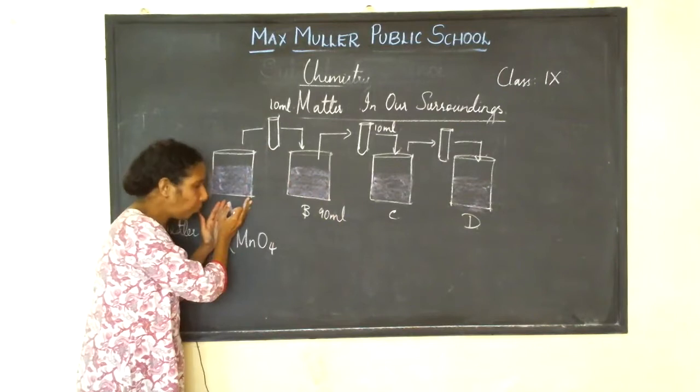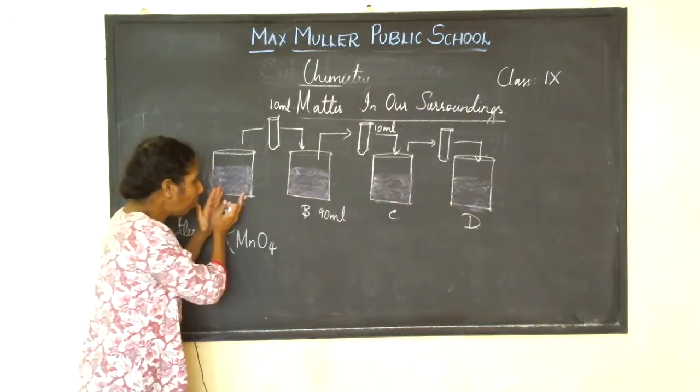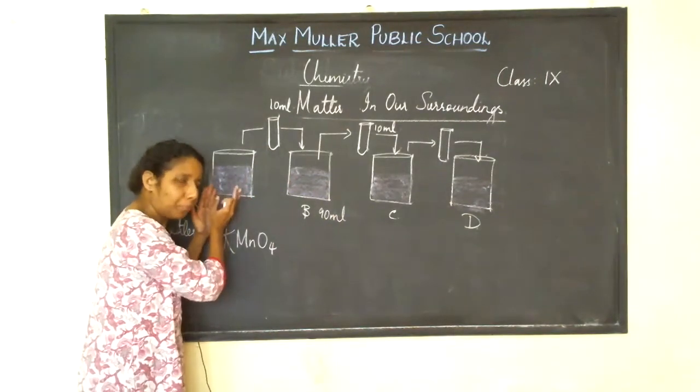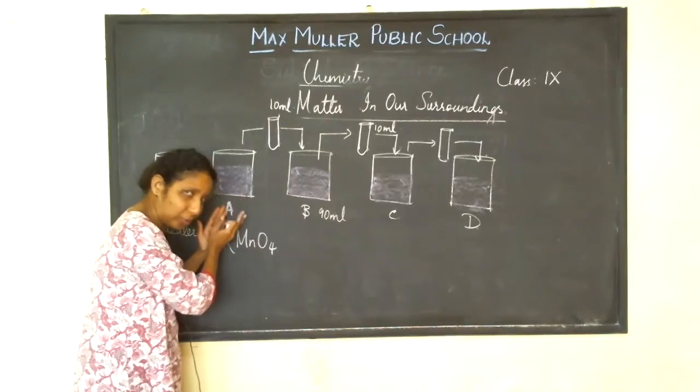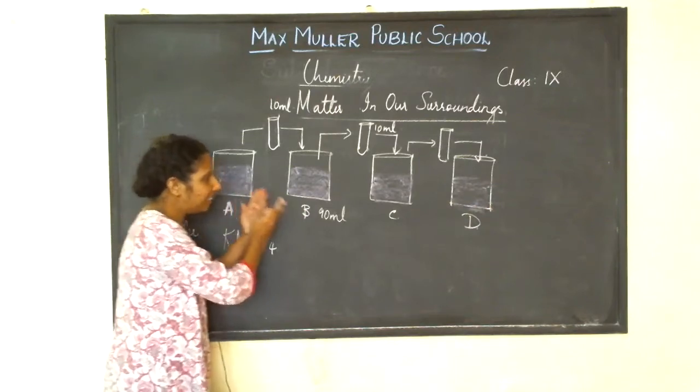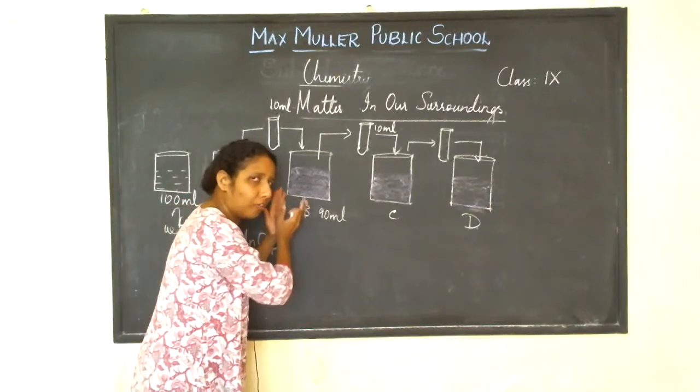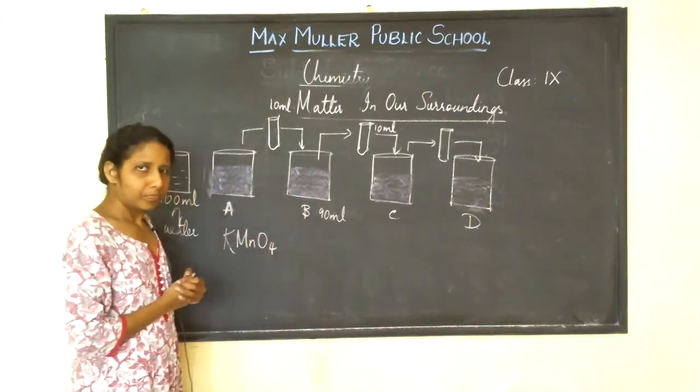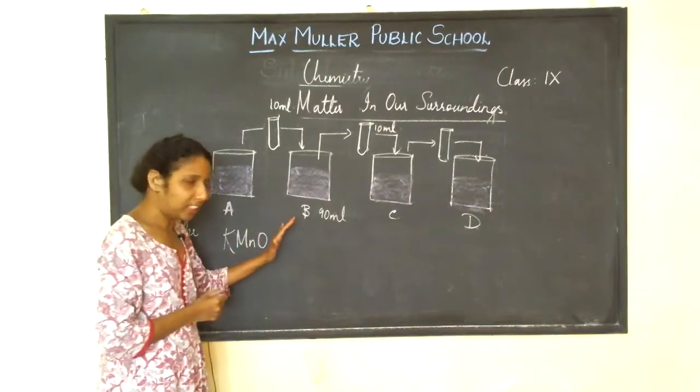You are going to take out 10 ml of potassium permanganate solution from beaker A and add it to 90 ml of water. Did you people understand?